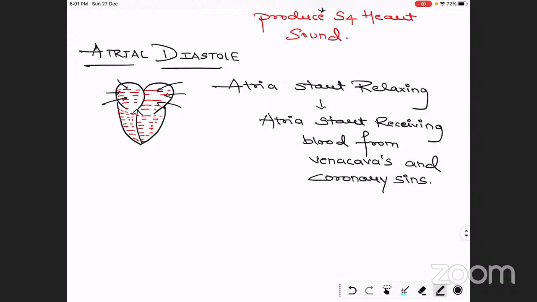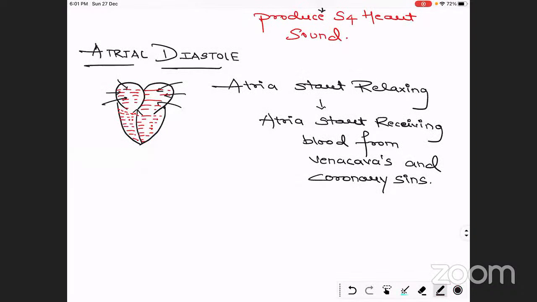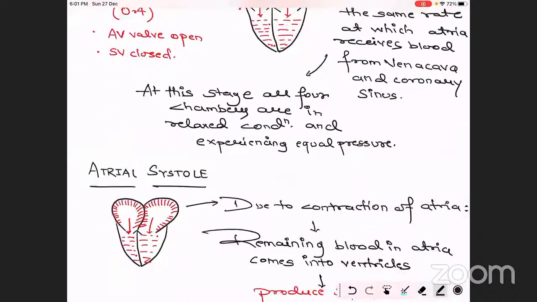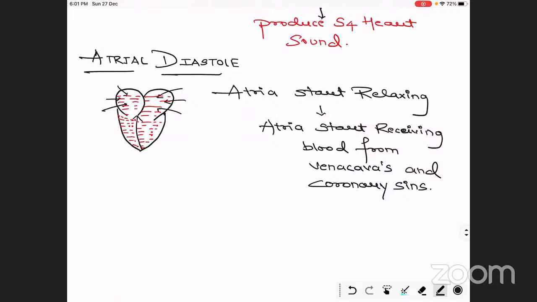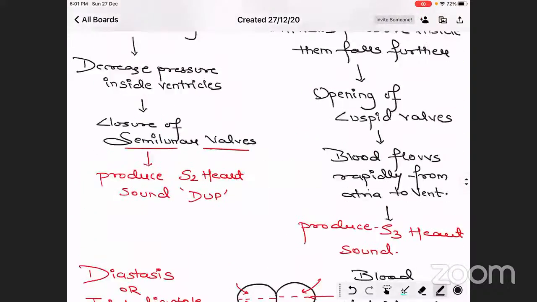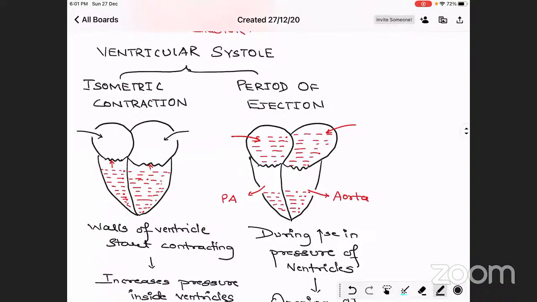If we continue to talk about this cardiac cycle, we have completed the atrial diastole. In the atrial diastole, we can see that the heart ventricles are completely filled. Again the atria start filling, and this is the stage where the ventricular contraction will take place again, so ventricular systole will take place.